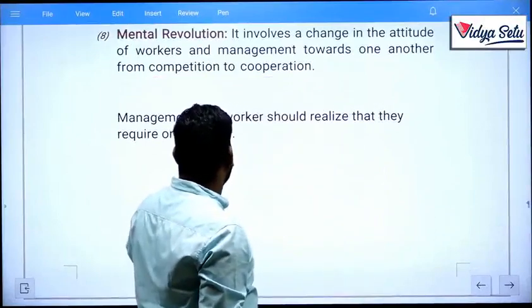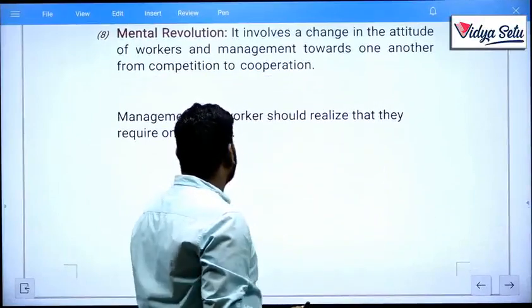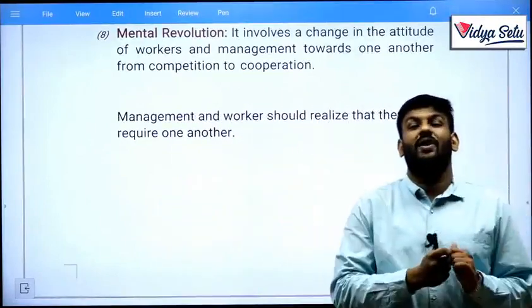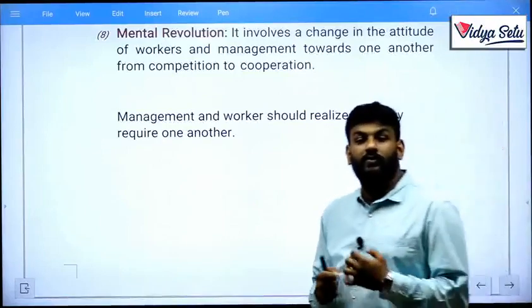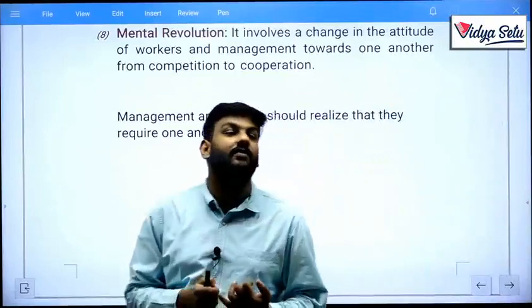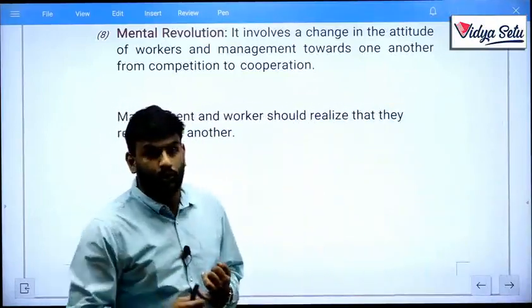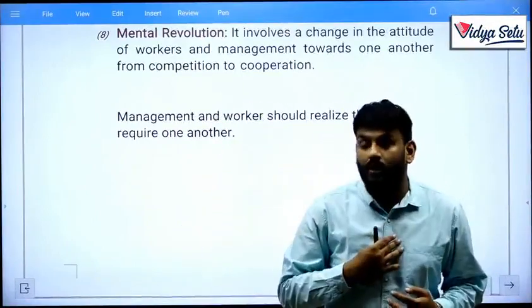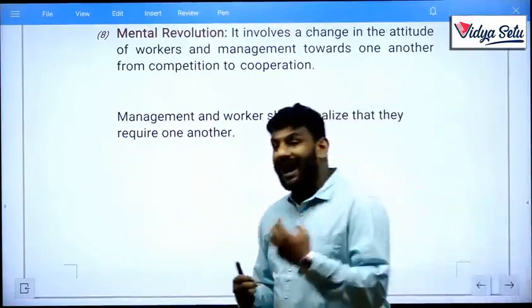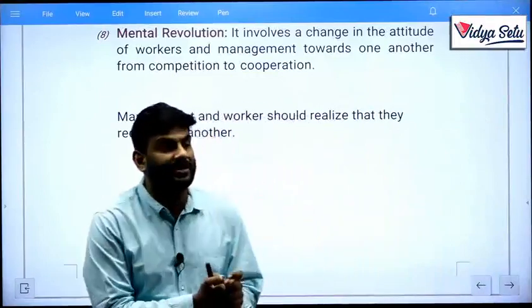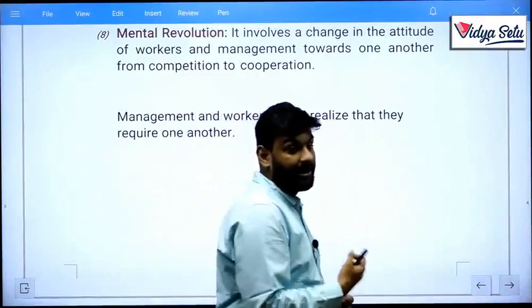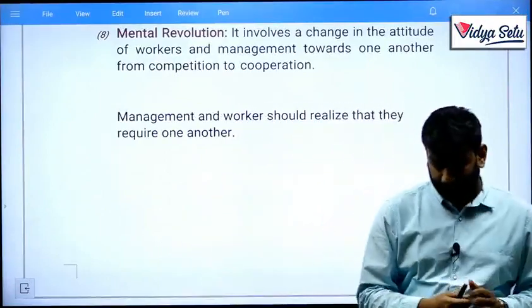Management and workers should realize that they require one another. They both should know that management has to do work with the help of workers and vice versa. They can't be so sure that we don't require workers, all work can be done by me. No, my dear, all work can't be done by individual managers as well as individual workers. They both need proper cooperation and proper coordination.